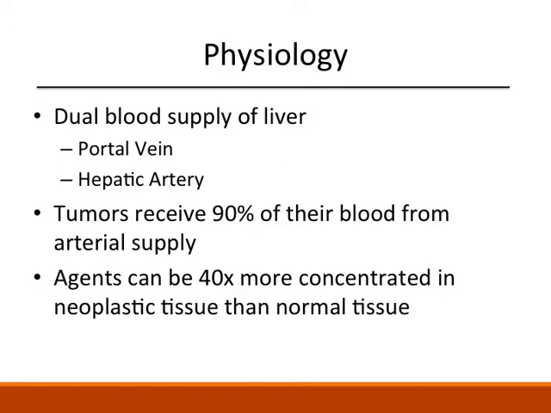But how is this delivery actually efficacious? It exploits the dual blood supply of the liver. The liver is supplied both by the portal vein and the hepatic artery. However, hepatic tumors parasitize arterial flow and receive about 90% of their blood flow from the hepatic artery. This heavy arterial supply allows agents to become 40 times more concentrated in the neoplastic tissue over the normal tissue when given intraarterially.